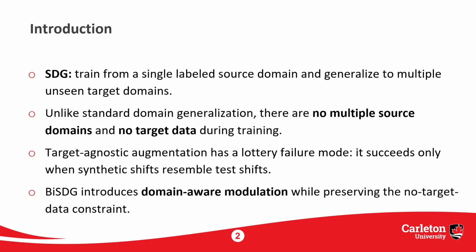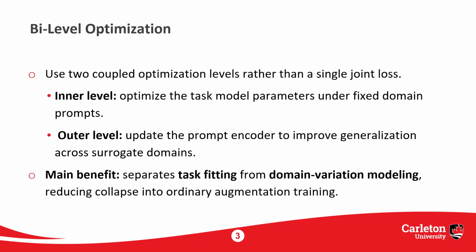from a single distribution. Many SDG methods rely on augmentation, but this paper argues that target agnostic augmentation creates a lottery ticket dilemma. Performance is good when synthetic shifts resemble the target and poor when they do not. BiasDG addresses this by making domain variation explicit through surrogate domains and domain-never feature modulation.